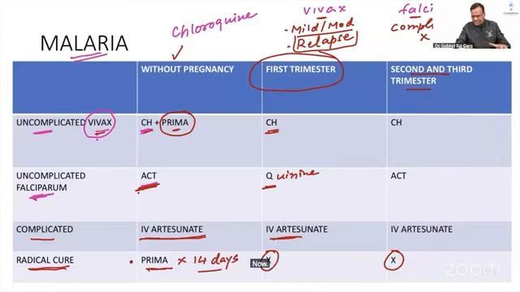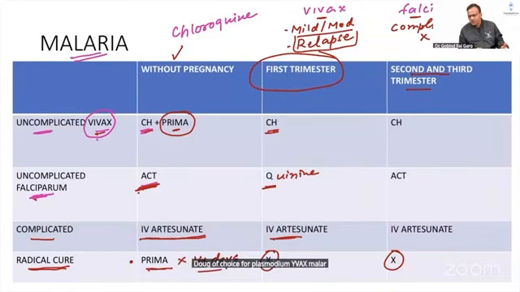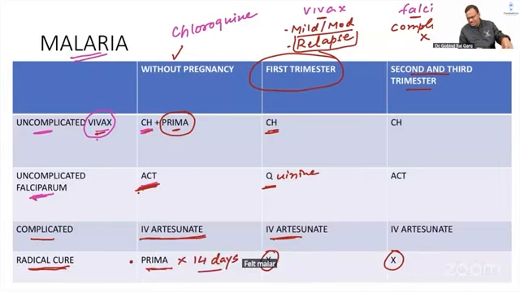Now without looking at the table, try to answer because these are important. Okay? Drug of choice for Plasmodium vivax malaria is chloroquine plus Primaquine. But in pregnancy we will not give Primaquine. So first trimester, second trimester, third trimester it will be chloroquine only. Falciparum malaria drug of choice is ACT. But in first trimester we will give Quinine. Everywhere else, in second and third trimester, ACT remains.